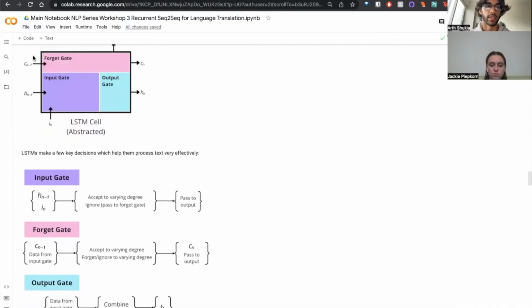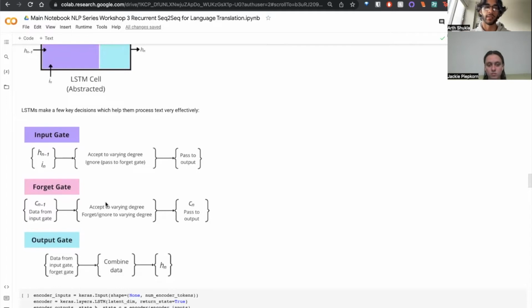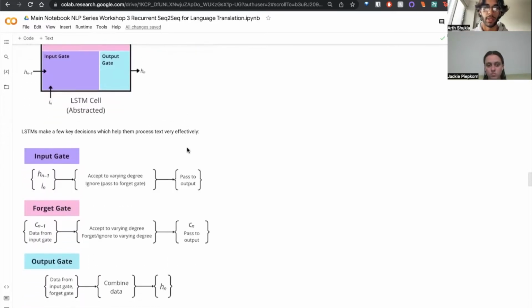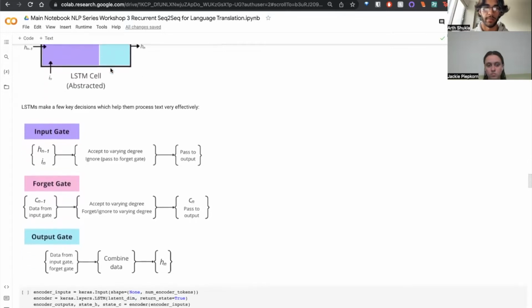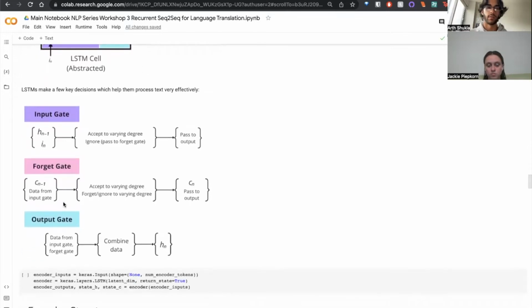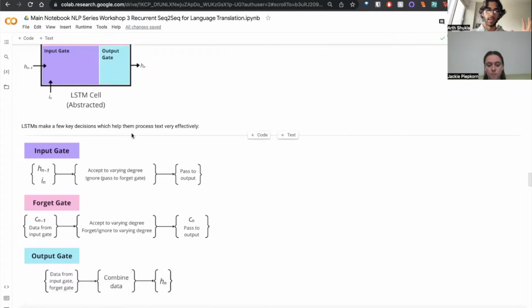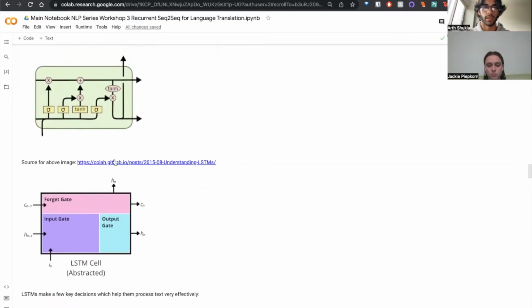As for the forget gate, it'll take some previous hidden state information from the previous LSTM iteration, as well as some data from the input gate. Again, it'll combine this information, accept some of it to a varying degree, and forget some of it to a varying degree. Whatever it forgets gets passed on to later state information, and whatever it remembers gets passed to our output gate. Finally, our output gate will take all of the data from the input gate and the forget gate, combine that in some way, and then pass that off as hidden state information as well as output for that iteration of the LSTM cell. So this is a high-level overview of LSTM cells. There is a lot more important, but more complicated information about them that you can explore using this link, which goes through each piece of an LSTM cell bit by bit.